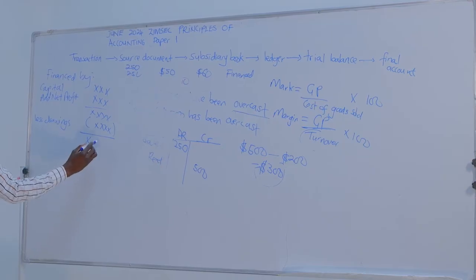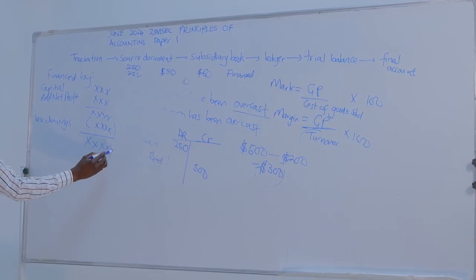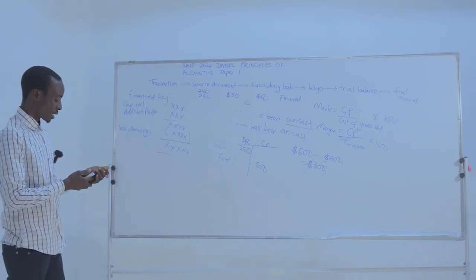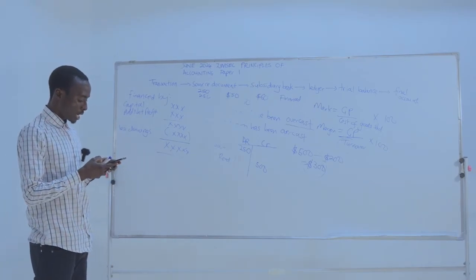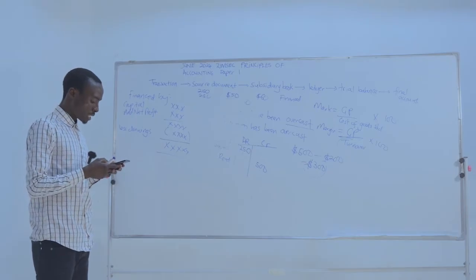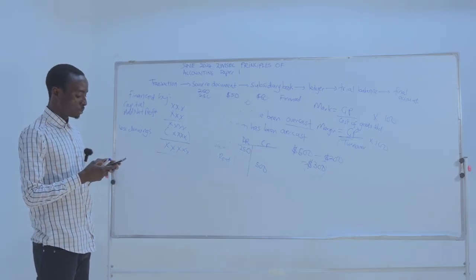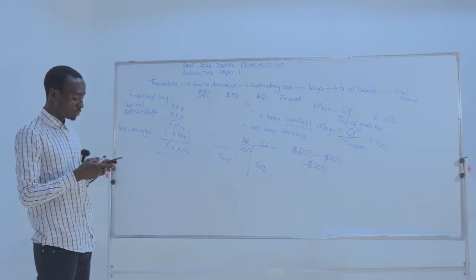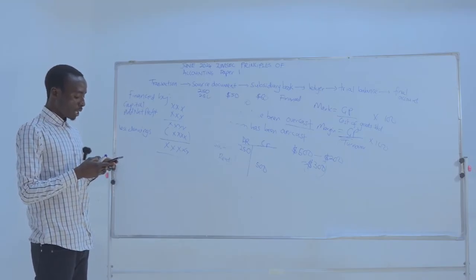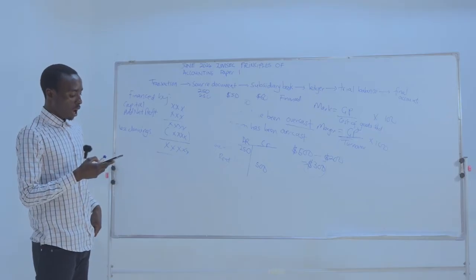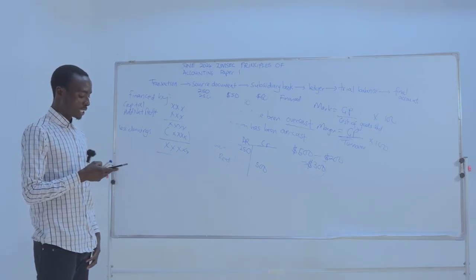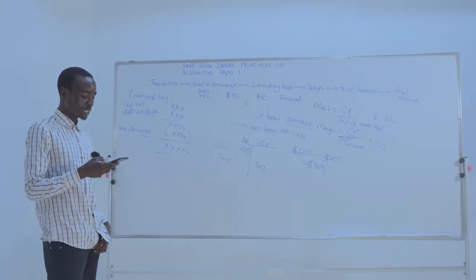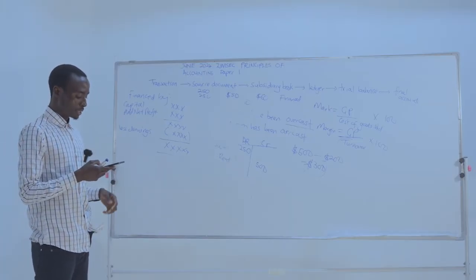Ndo patri kuona our closing capital. This is how we got the closing capital. So according to our answers here, iri kuti opening capital minus net profit minus drawings. This is wrong. We don't subtract net profit. Then B iri kuti opening capital plus net profit minus drawings, which is correct. So our answer is B.